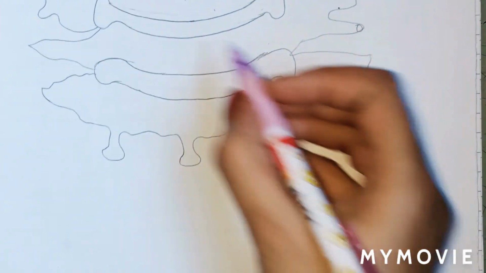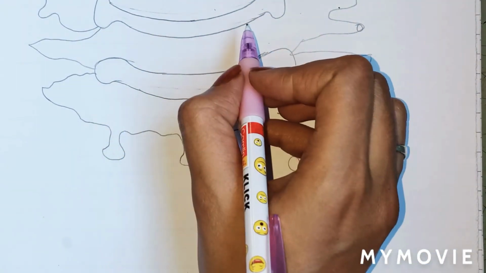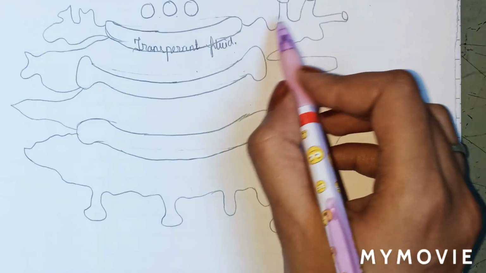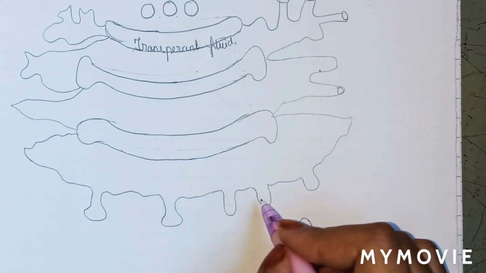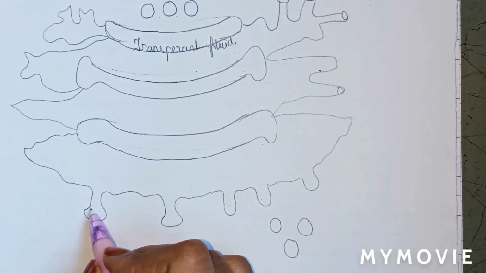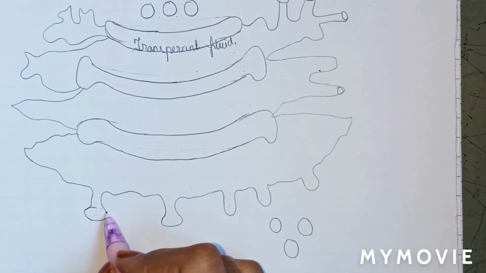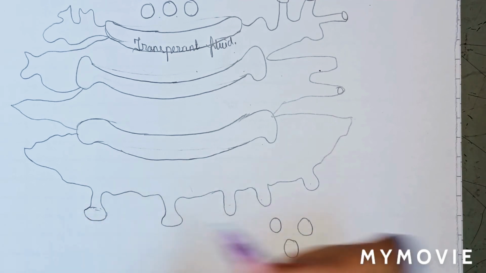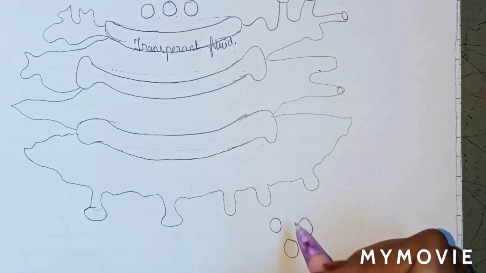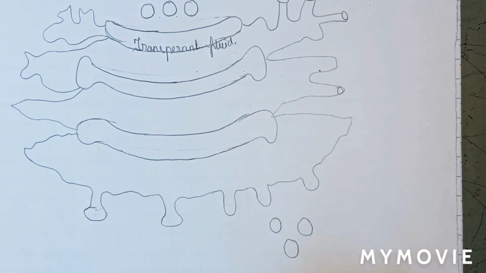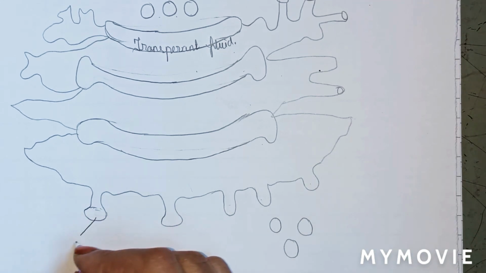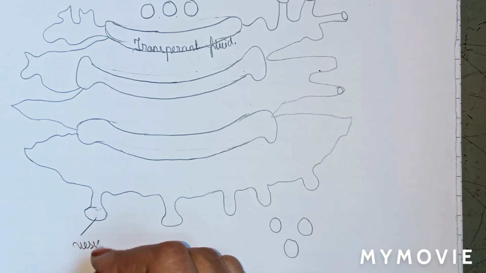Now here you can see this is a cisternae. Here are the tubules, and here the rounded structures are secretory vesicles, means vesicles are getting secreted. Here the vesicles, you can see the rounded structure. It is a vesicle.